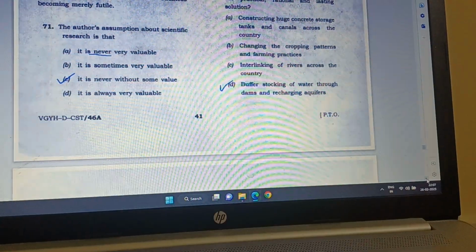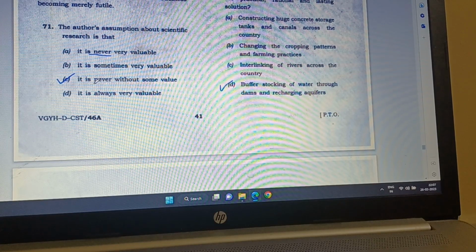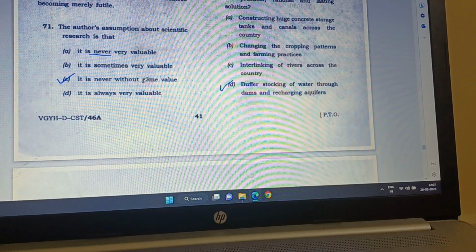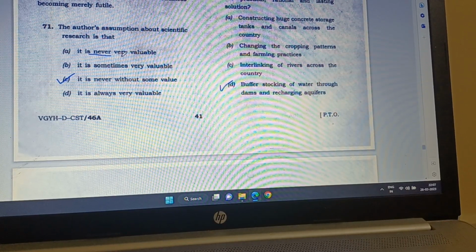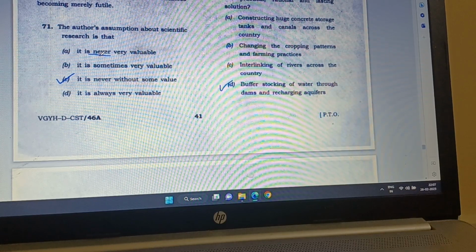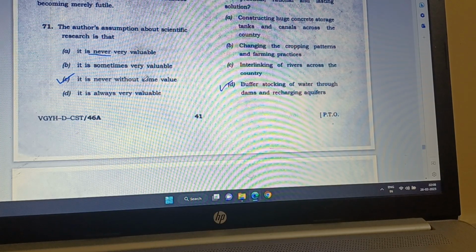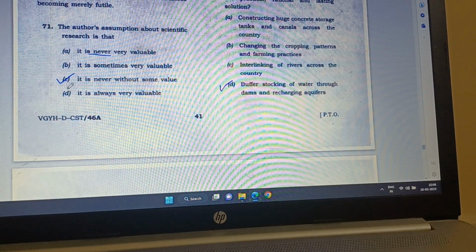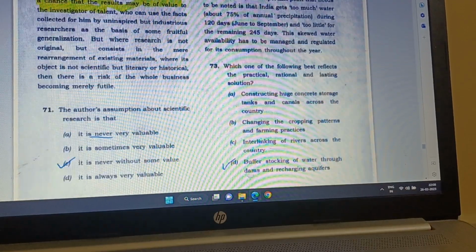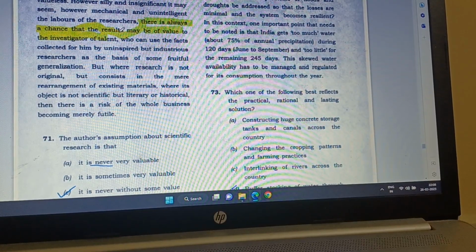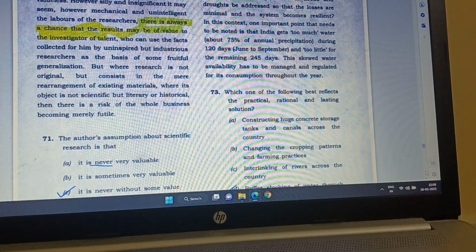And about C, it is never without some value. So here this never is the opposite of always, and then it is without. So why did I say it is never very valuable? That never is most likely to be incorrect, because here it is not the opposite, something is cutting it. So here it is never without some value. Okay, so C is the correct answer. Here it uses the word always. It is saying no, there is always a chance that the results may be of value. So C is the correct answer.